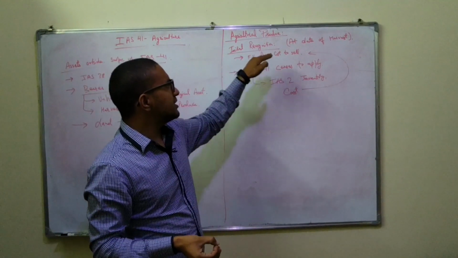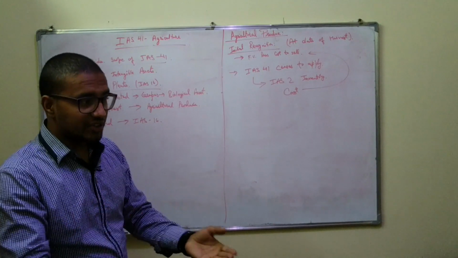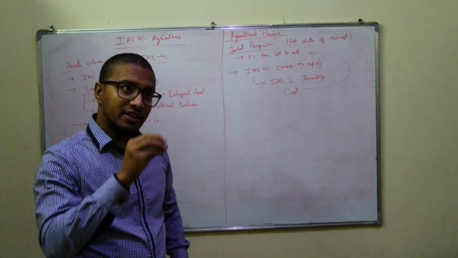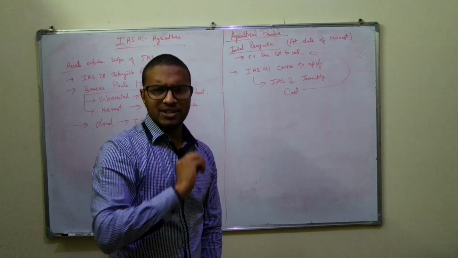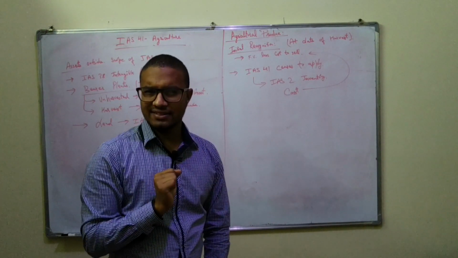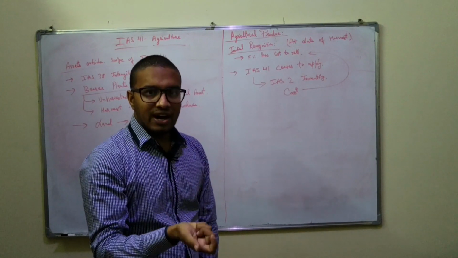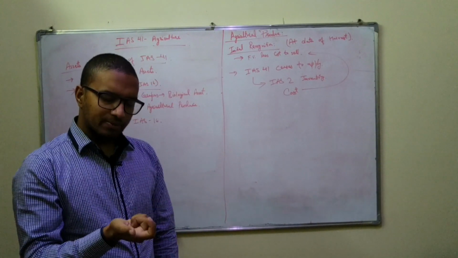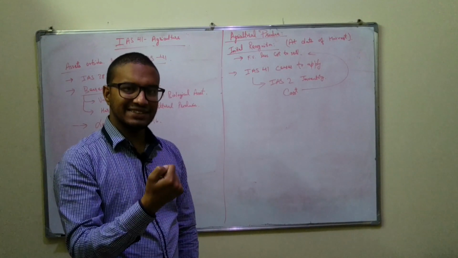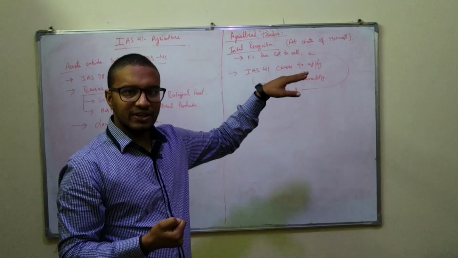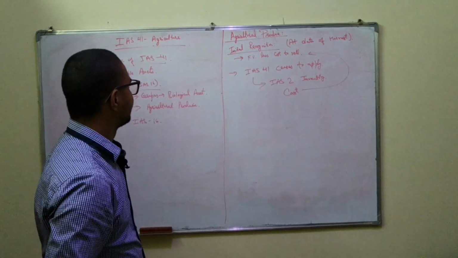Immediately after this, IAS 41 ceases to apply because now it is inventory. Suppose it's a grapevine and the grapes are growing on it, it's a biological asset. As soon as we pick it, it's inventory. The cost of that inventory is the fair value less cost to sell at the date of harvest.